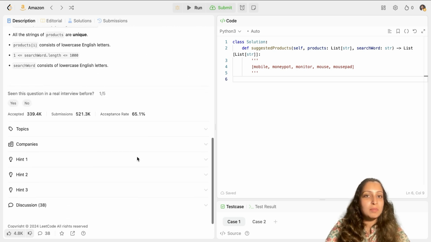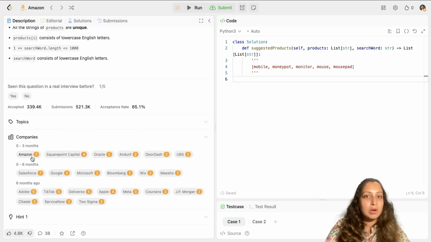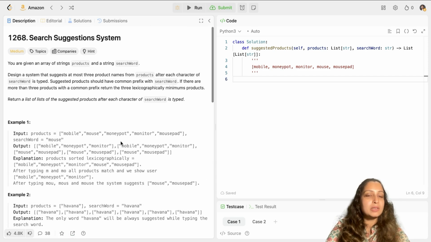So first of all, the companies which have asked this question are Amazon, Oracle, Salesforce, Google, Microsoft. So it's a pretty important question. Now let's see what this question says.